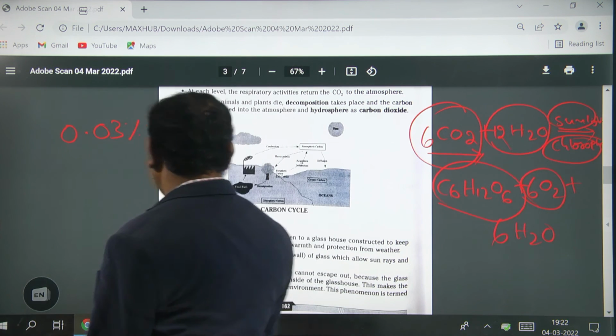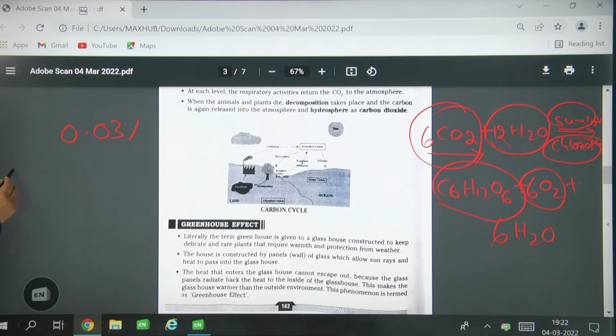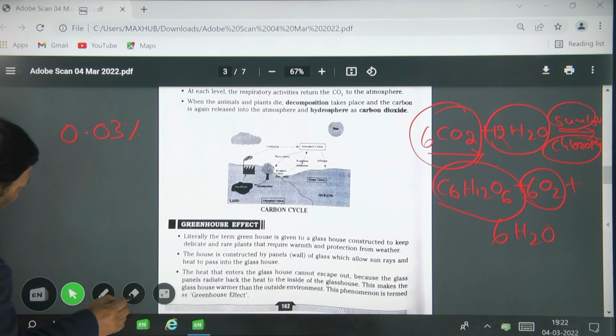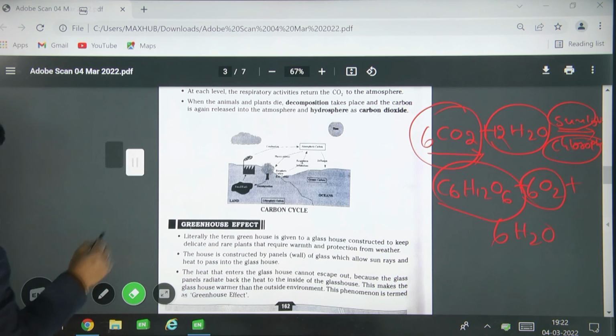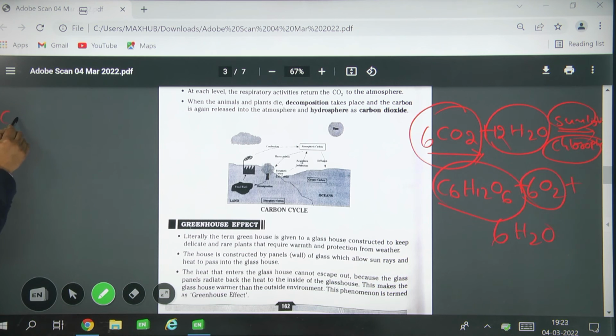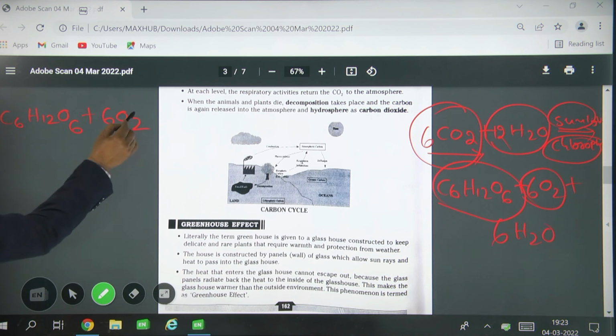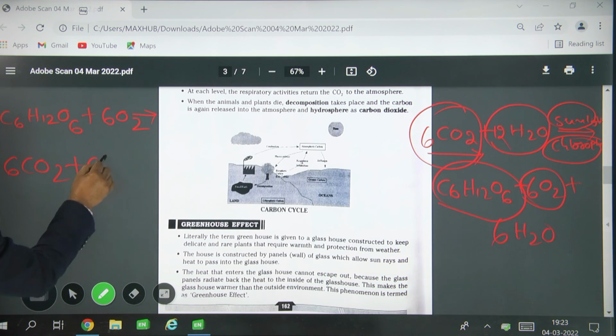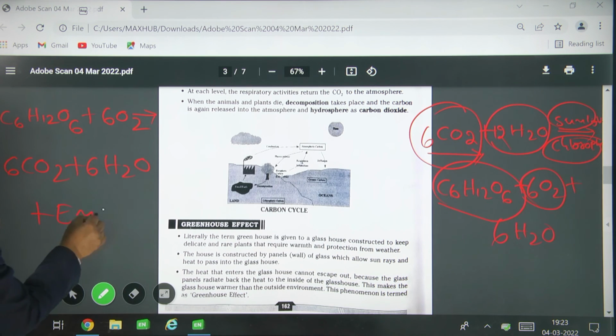Once I am doing respiration, C6H12O6 plus 6O2 gives rise to 6CO2 plus 6H2O plus energy. So this is the respiration reaction.